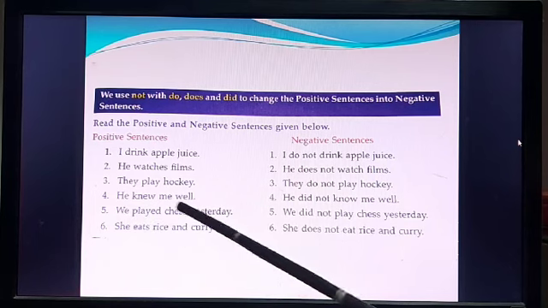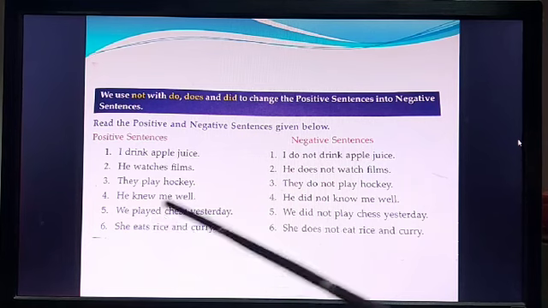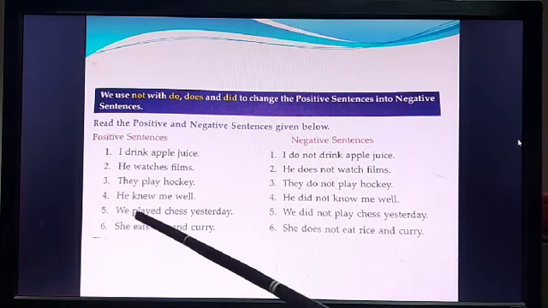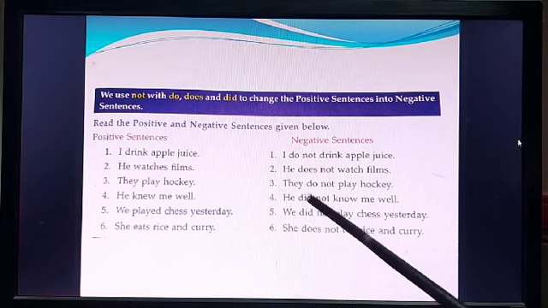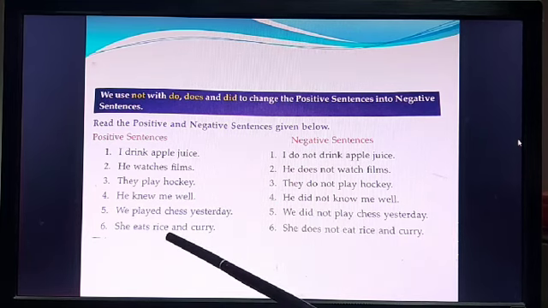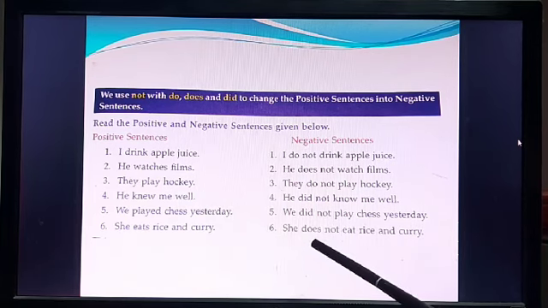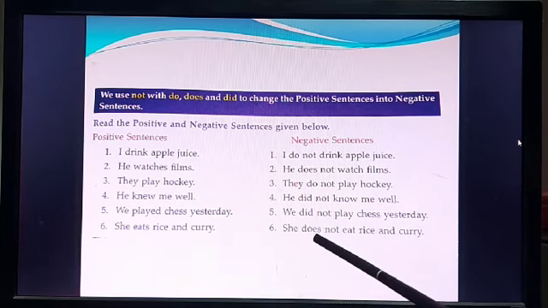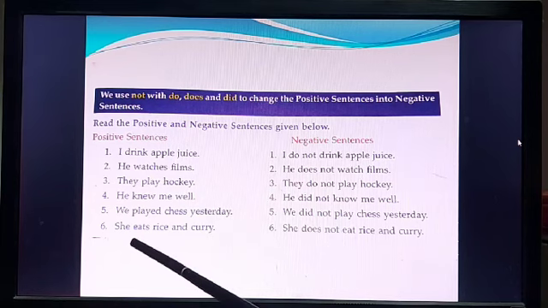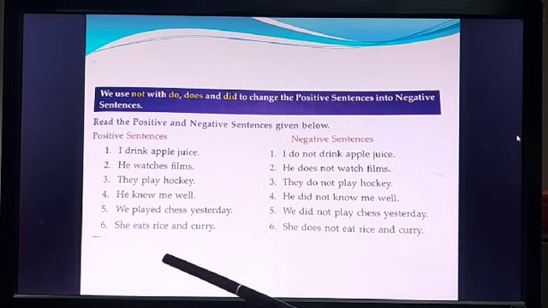Number 5. We played chess every day. We did not play chess every day. See, played becomes play, and since it's played in past tense, we use did in the negative sentence. Okay. She eats rice and curry. This is a present tense, but here she is written, so we will use does. She does not eat rice and curry. Since we used does, the s from the verb drops and we use only eat. Okay. Now we will move on to the exercise.